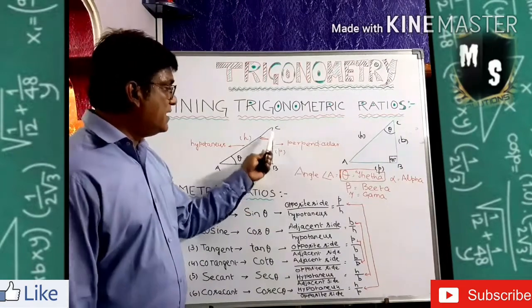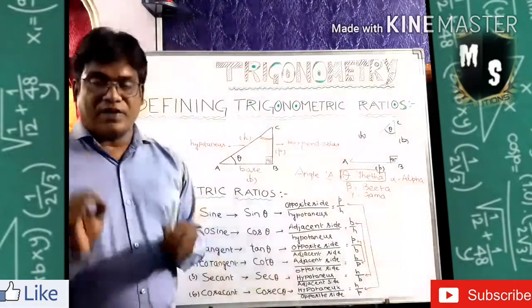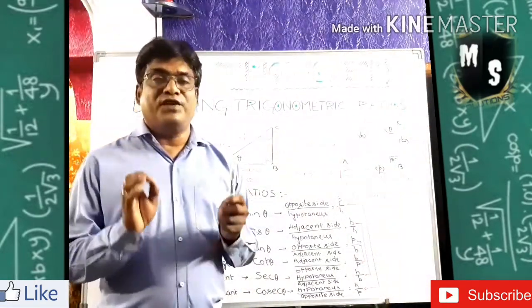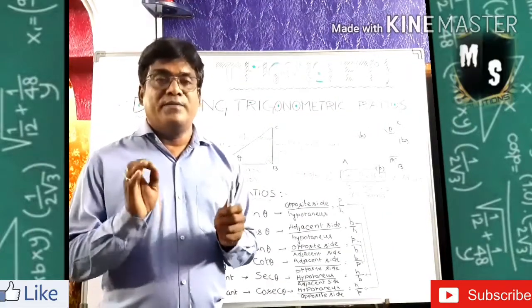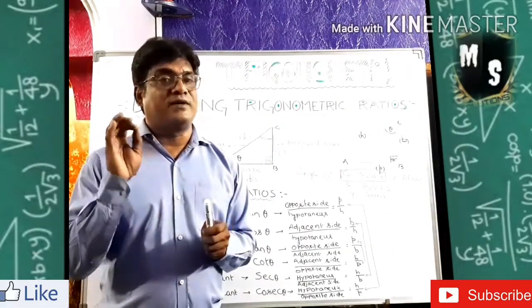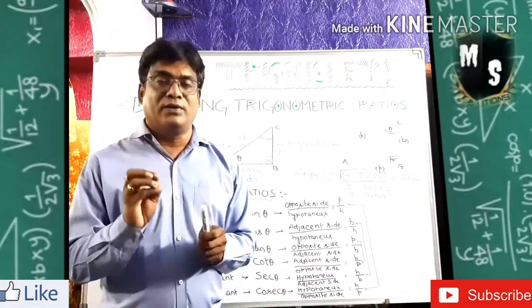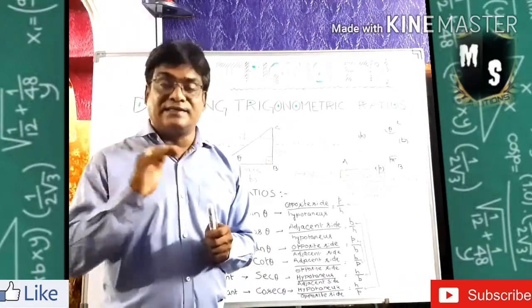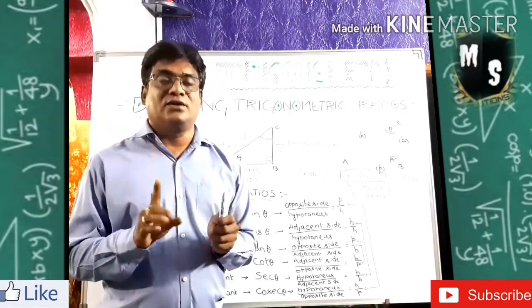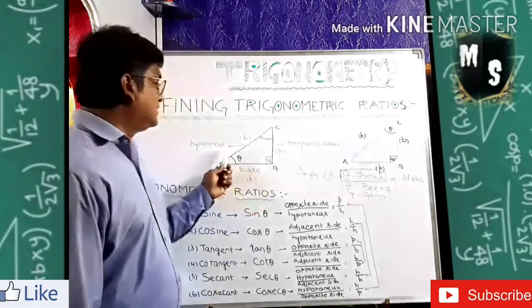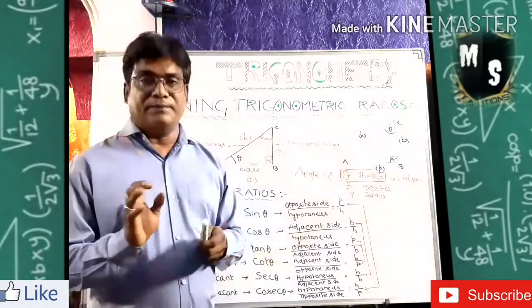Theta opposite side, always the perpendicular. That thing you have to be very cautious about. Why? Because if you write the theta opposite side as base, it is wrong. Theta opposite side is always called the perpendicular, and theta related side, adjacent side, is always called the base, and the hypotenuse always remains the same.